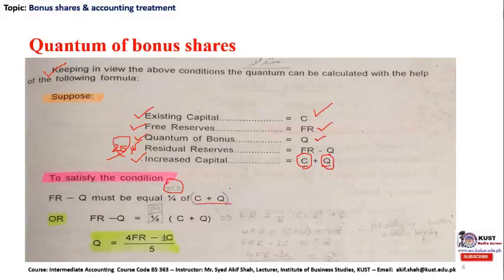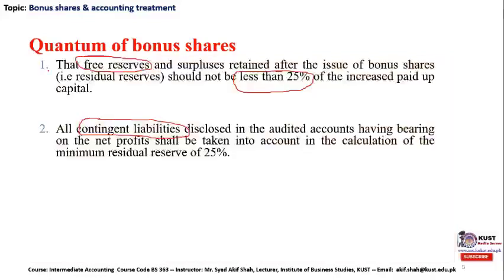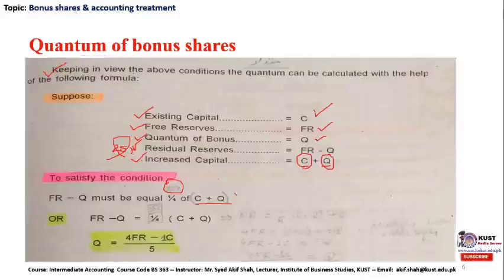So the condition which was depicted over here, that free reserves and surpluses retained after the issuance of bonus shares should not be less than 25% of the increased paid up capital, we have transformed this legal requirement into this mathematical expression: free reserve minus quantum should not be less than 25% of increased capital.